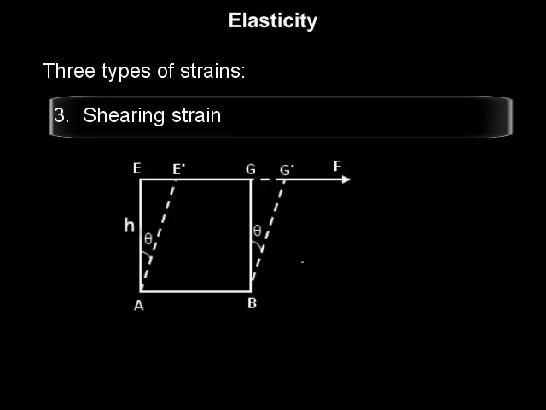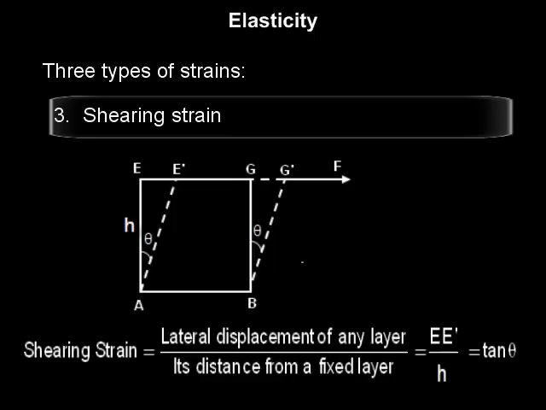So the shearing strain of the body is given by lateral displacement of any layer upon its distance from the fixed layer. Now the lateral displacement of the uppermost layer is EE dash and its distance from the fixed layer is H. So shearing strain is EE dash upon H.